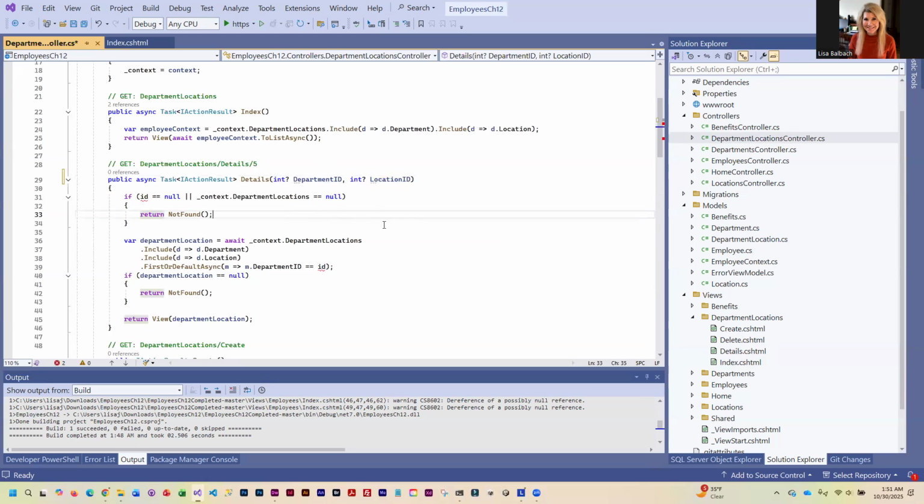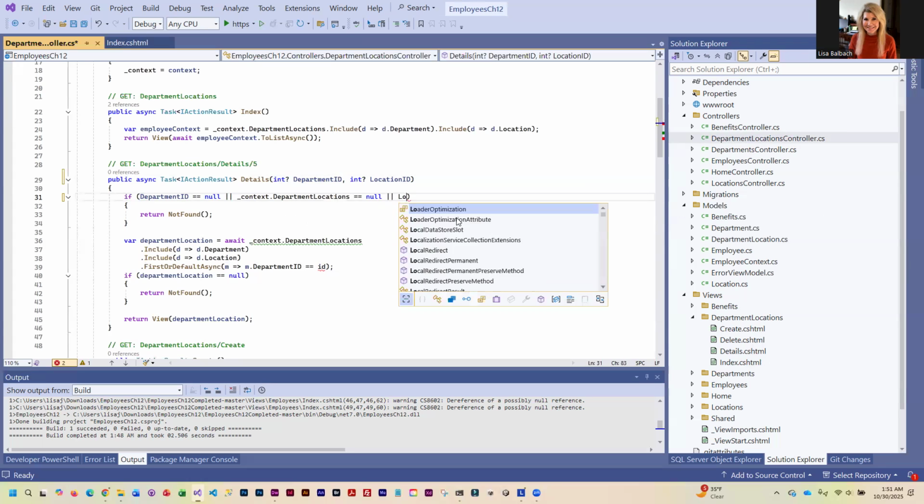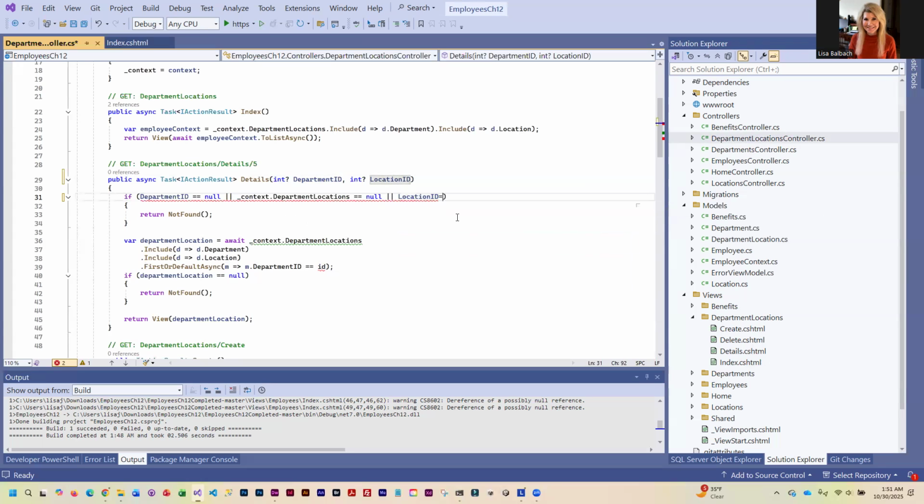Then we've got to make some adjustments in the code here. So here it should be checking to see if Department ID is null. So let's copy that over here. And then we also want to check to see if Location ID is equal to null.